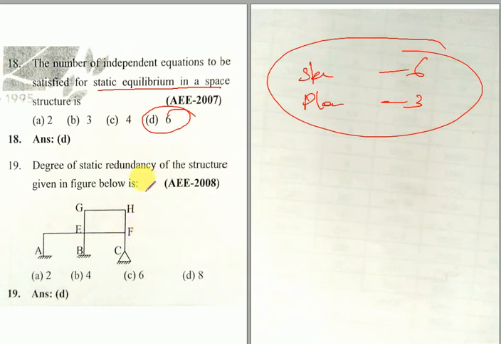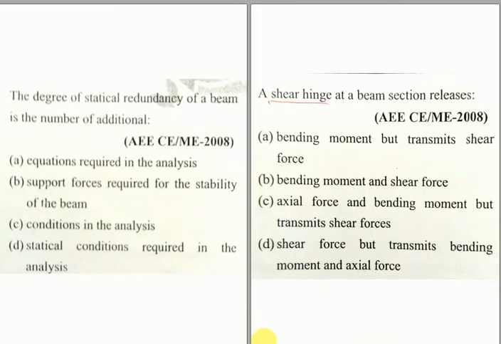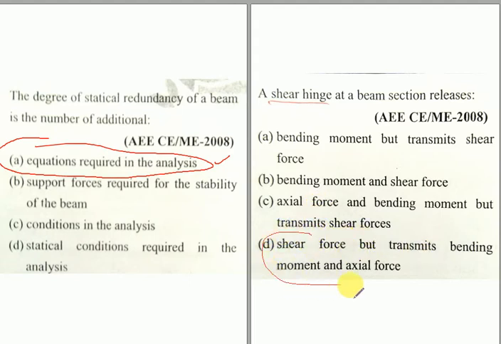Degree of static redundancy of a structure given in the figure. The given figure is a frame, so DS is equal to 3m + r - 3j. Hinge is not given, so make use of this equation. I had already explained them in many of the problems. Degree of static redundancy of a beam is the number of additional equations required in the analysis, which is very important. A shear hinge at a beam section releases shear force but transmits bending moment and axial force. Very important question, please remember this.